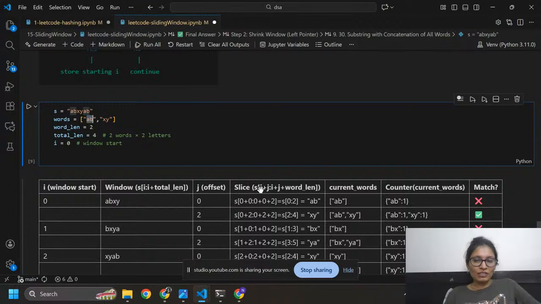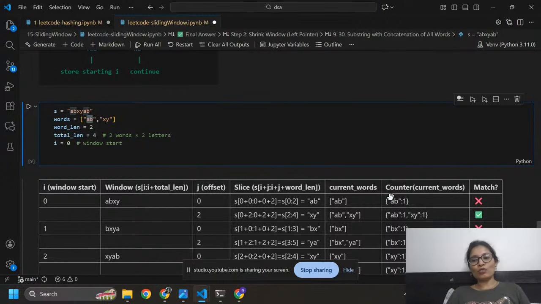Here you can see s of i equals 0 plus j equals 0, colon, i equals 0 plus j equals 0 plus word length equals 2. So it will become AB. This is our current word AB, from words.